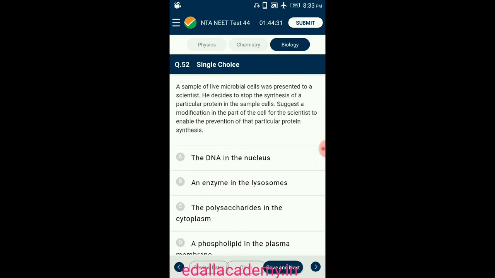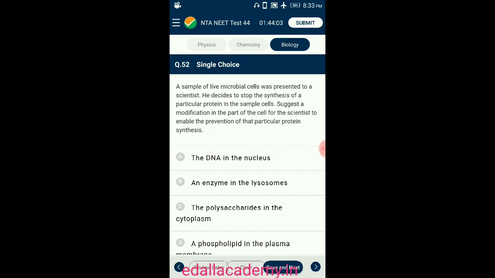Question number 52. A sample of live microbial cells was presented to a scientist. He decides to stop the synthesis of a particular protein in the sample cells. Suggest a modification in the part of the cells for the scientist to enable the prevention of that particular protein synthesis. DNA is considered to be the blueprint of an organism.